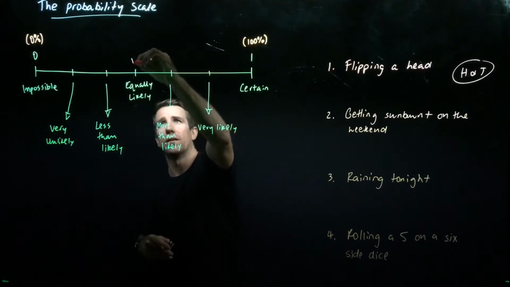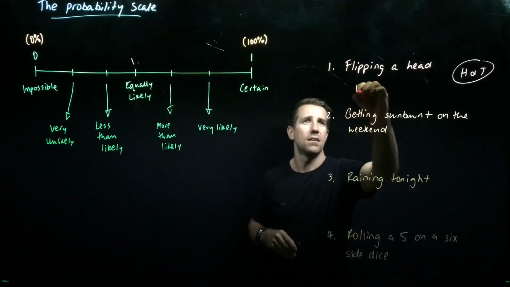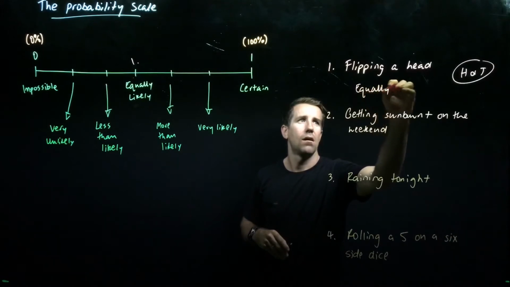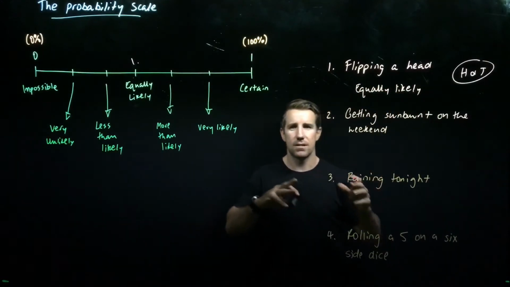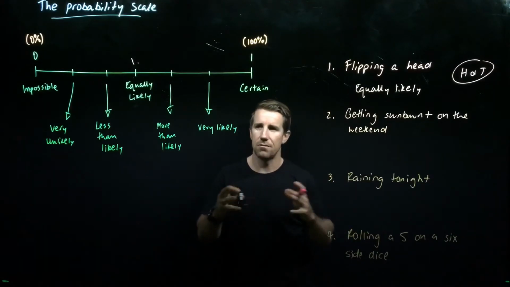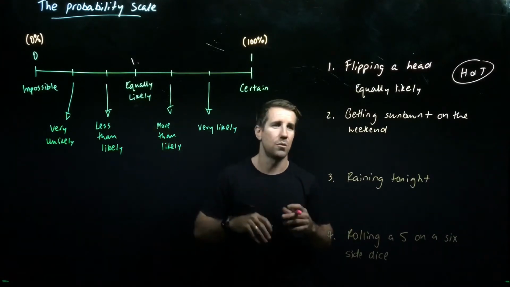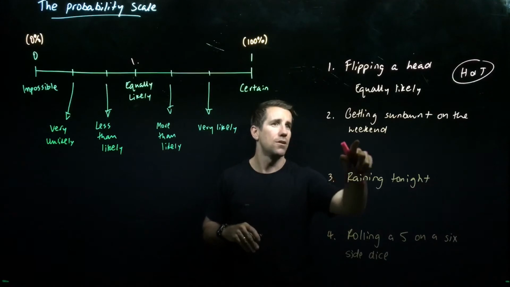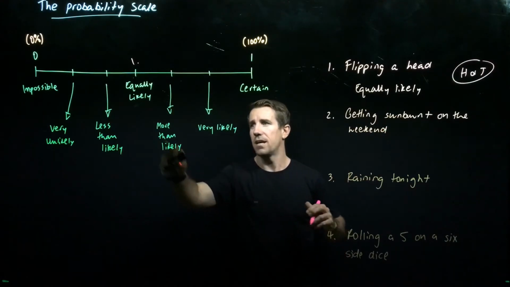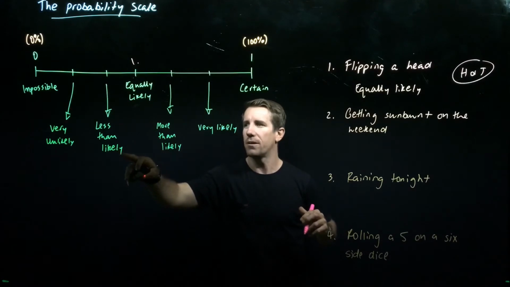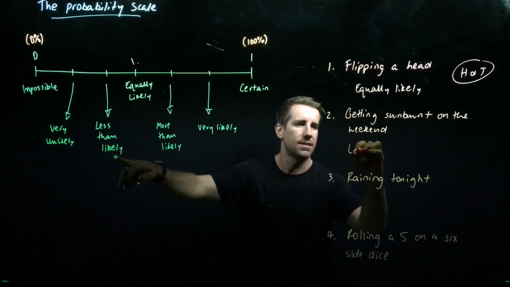So event number 1, we would fit here as equally likely. As I said, some events are open for a bit of discussion. There's a bit of wiggle room there in terms of what word you want to apply and where you fit it on this number line. So number 2 is getting sunburn on the weekend. I go out in the sun a lot, so I'm going to say that I do like to put sun cream on, and I'm going to say that that's less than likely for me.